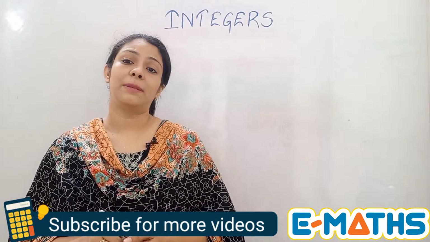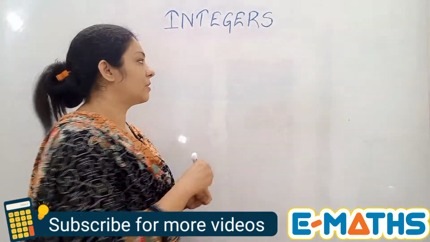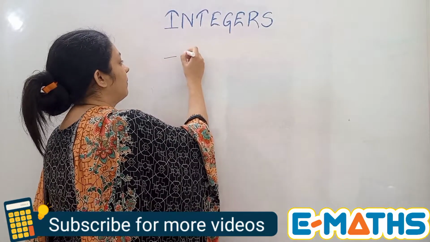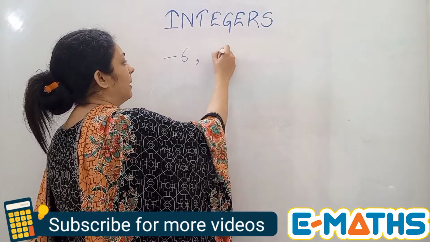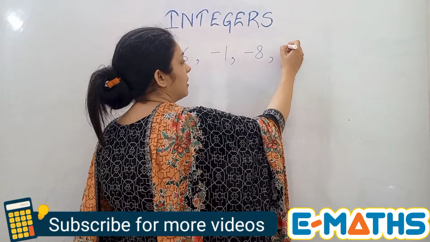Now, I'll just explain to you how to order negative numbers. Okay, so let's take a group of negative numbers, -6, -1, -8, and let's take a positive integer 2.